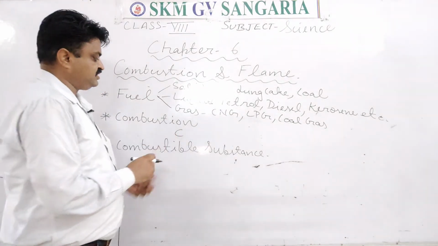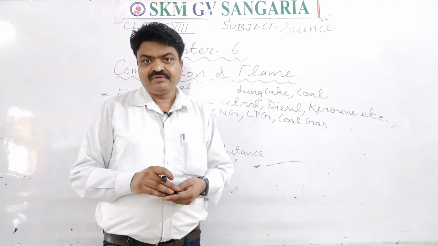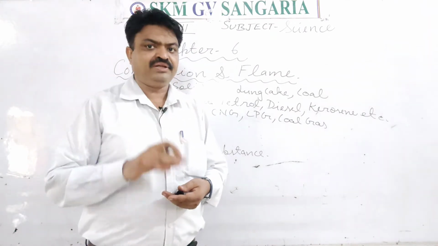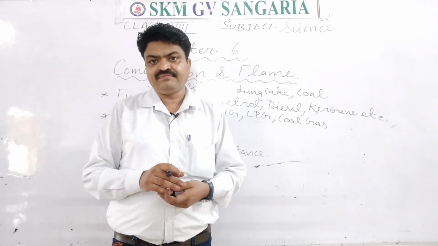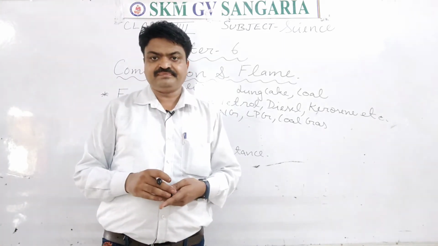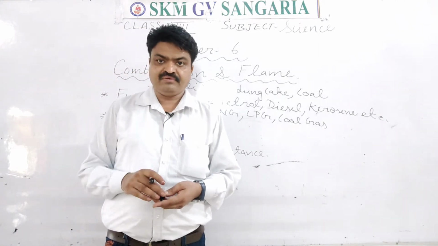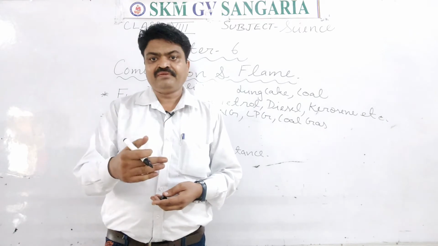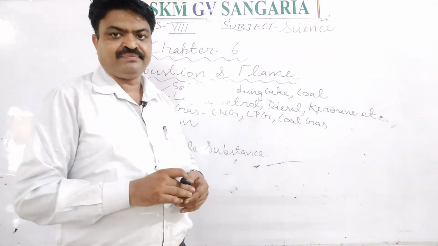Here I am writing one chemical reaction. C is for carbon, because all fuels have carbon in them, but the amount of carbon differs from fuel to fuel. The pure form of carbon, known as coke or charcoal, has more carbon, but other fuels have less carbon.